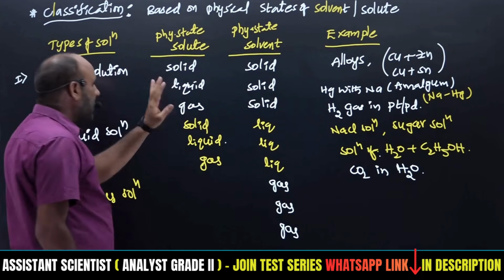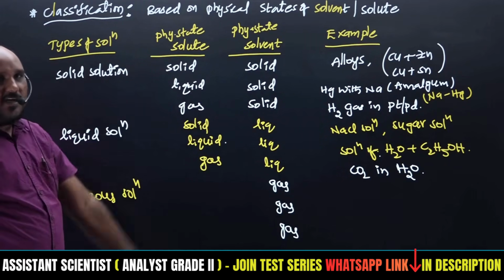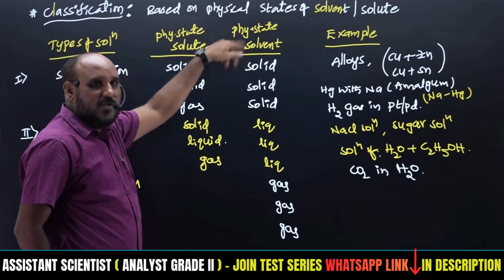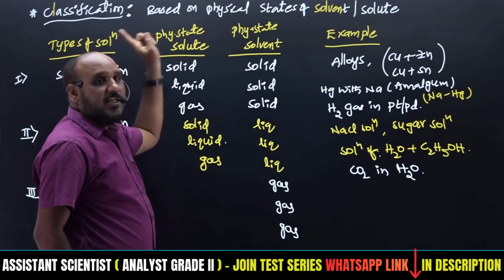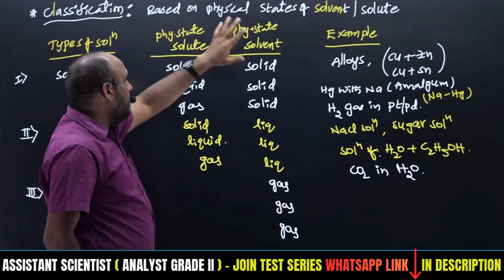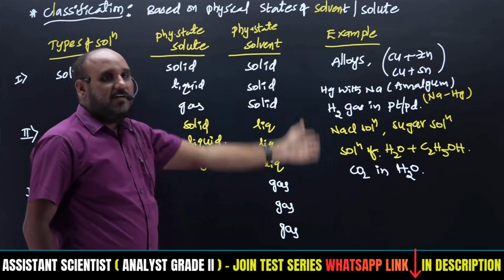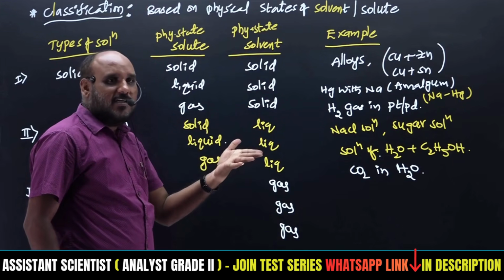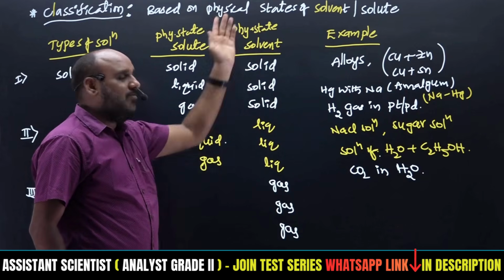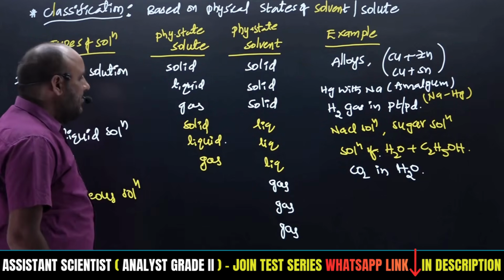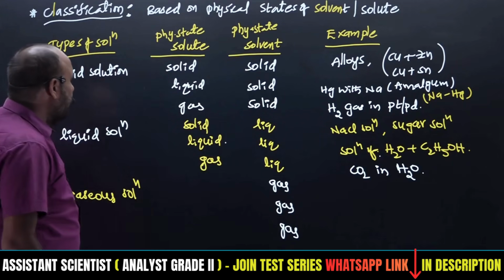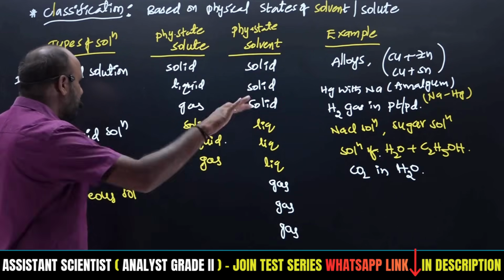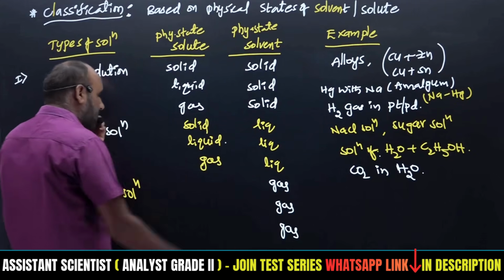The same kind of terminology we will utilize in colloids also, right? But here, in place of the physical state of solute and solvent, we use dispersion medium and dispersion phase. With respect to the dispersion phase and dispersion medium, we can get various kinds of components like sols, aerosols, gels, aerogels, emulsions, all kinds of colloids. At the time of colloids we will discuss all those things. Such kinds of solutions we will get, except gas in gas, right? That is in colloids.